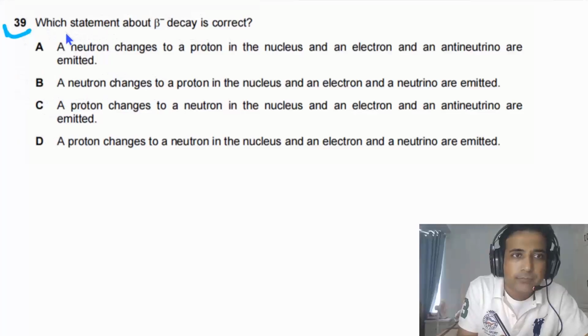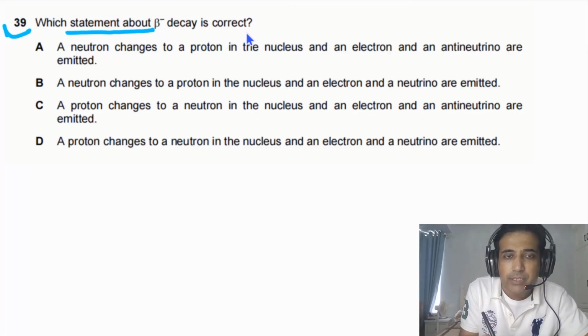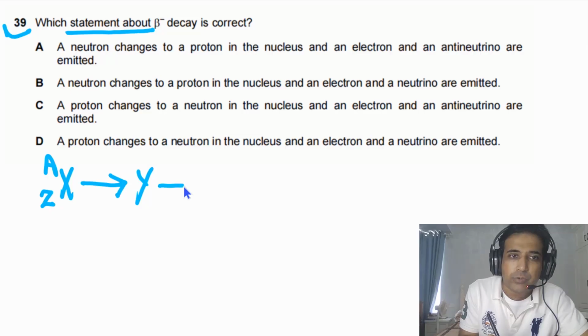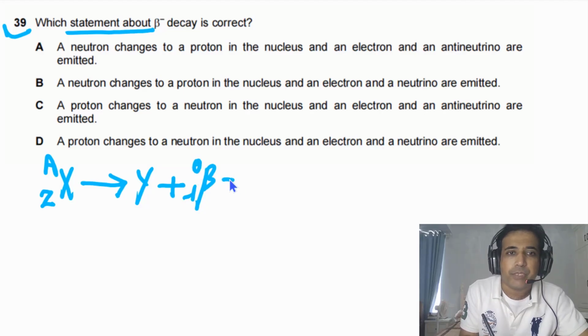Question 39 says, which statement about beta minus decay is correct? First of all, let's try to understand a little bit about beta minus decay. We can imagine a nucleus X, the atomic number of this nucleus is Z, and the mass number is A. This decays to another nucleus Y by emitting a beta minus particle, meaning an electron.